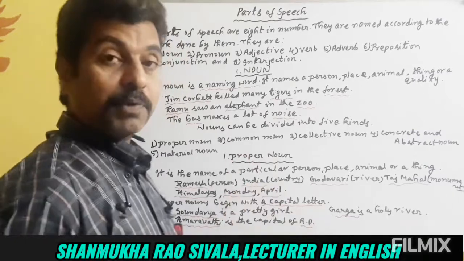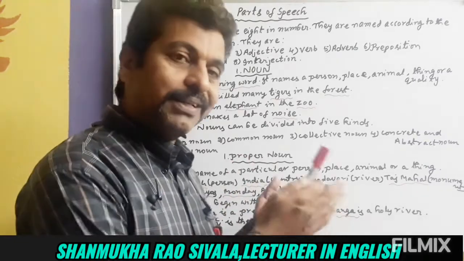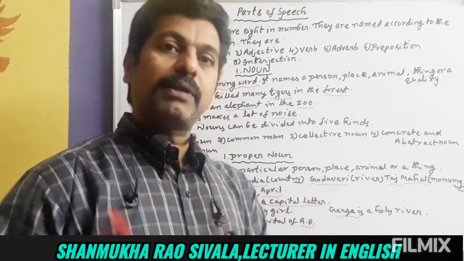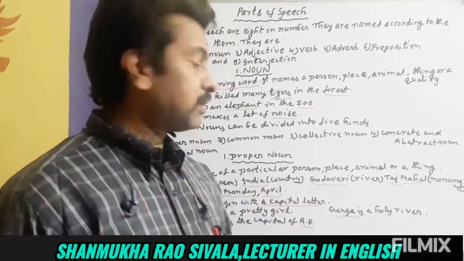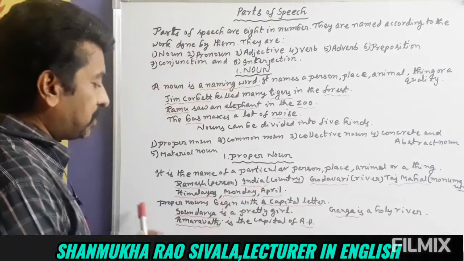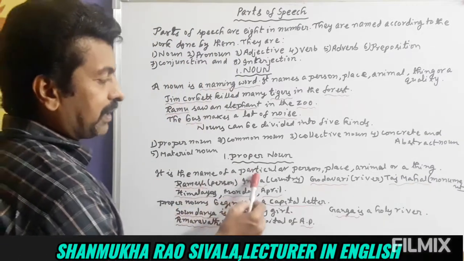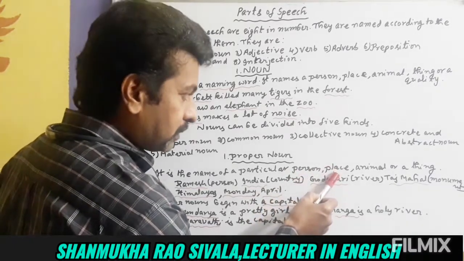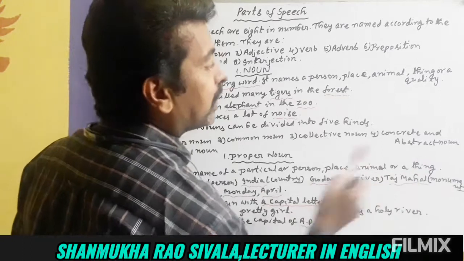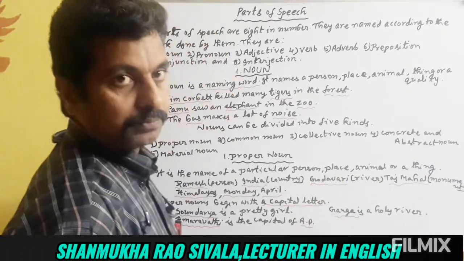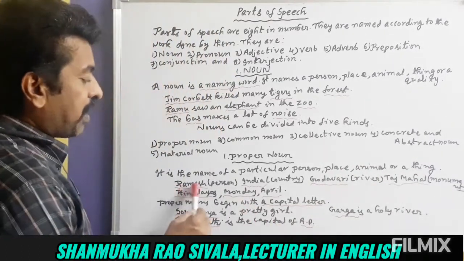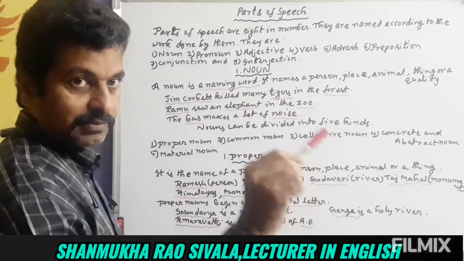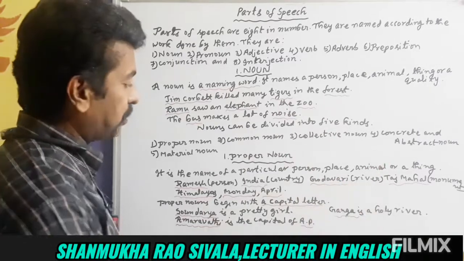Proper noun. What is a proper noun? Proper noun means it is the name of a particular person, particular place, particular thing, particular animal. The definition is, it is the name of a particular person, place, animal or a thing is called as a proper noun. Particular. Ramesh is a proper noun, the name of a particular person.